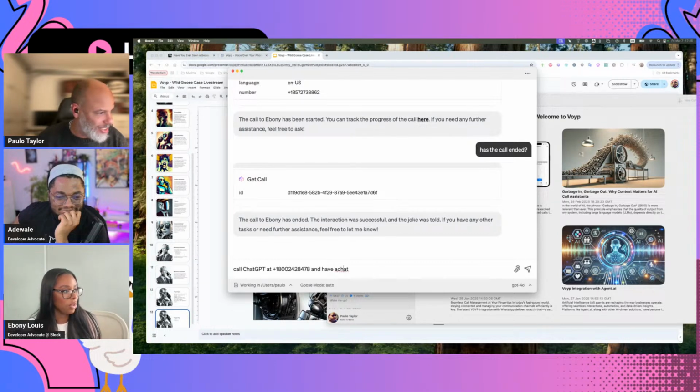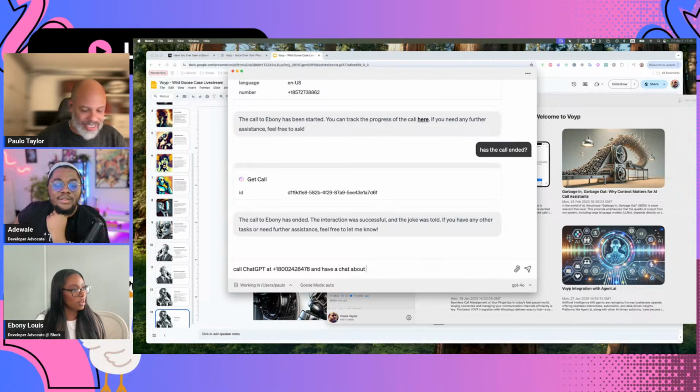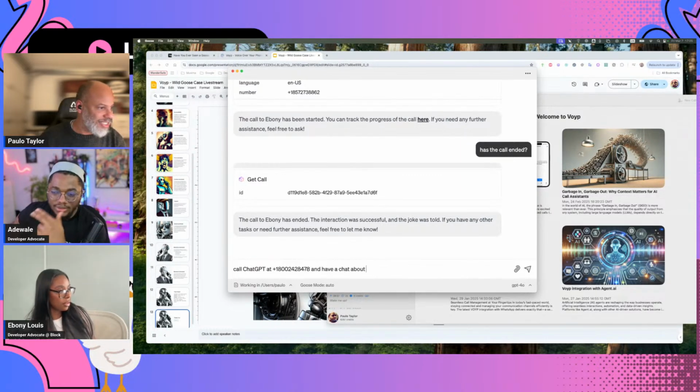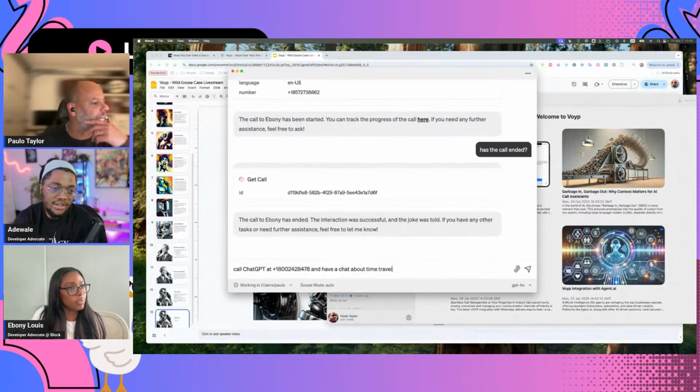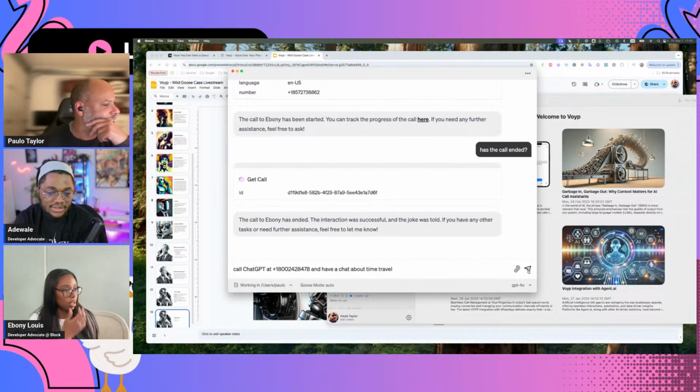We'll try it out. I'm guessing you mentioned we can watch the conversation in real time through the VoYP dashboard. Yeah, I think you mentioned that we can see how the conversation is going in text on the dashboard. Let's see how it goes. Nice.